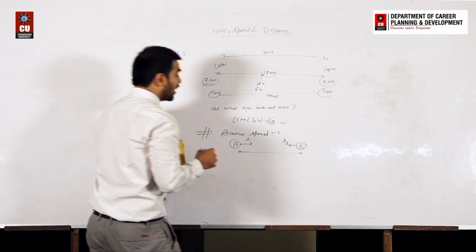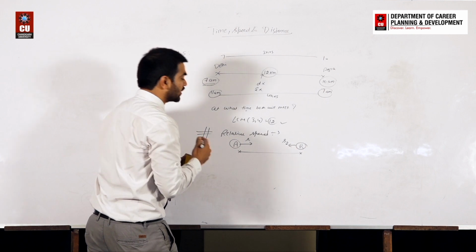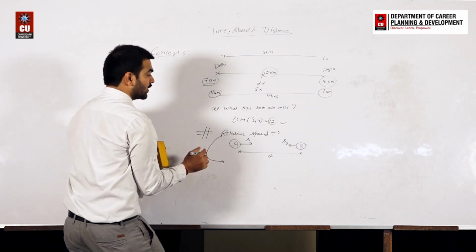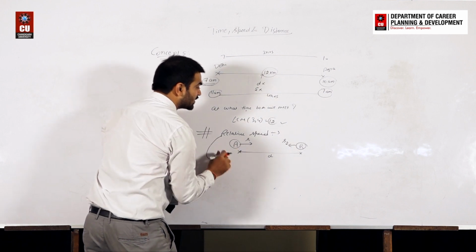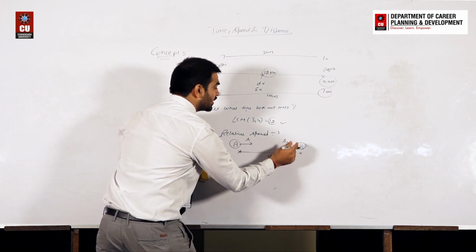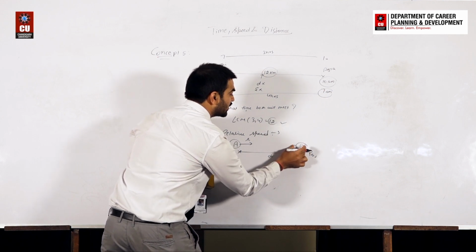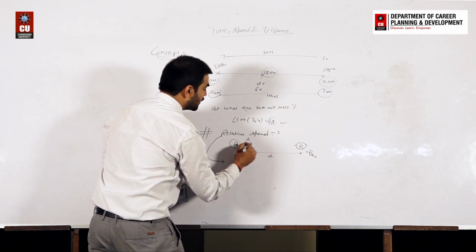So after how much time will both meet each other? Let's say this distance is D. The relative concept is, let's take a reference and stop this person. We are saying this person is at rest position, and we will give S1 speed and S2 speed to this person.